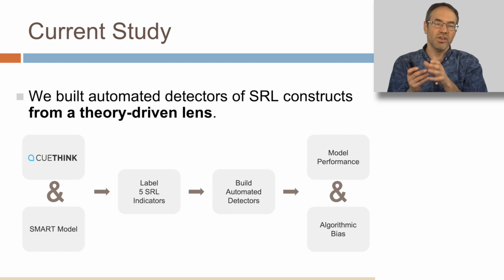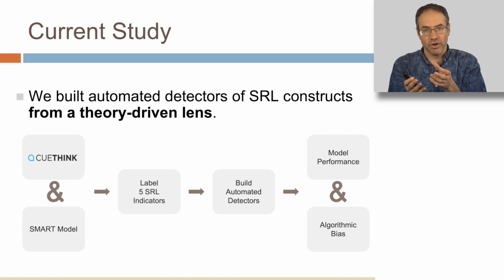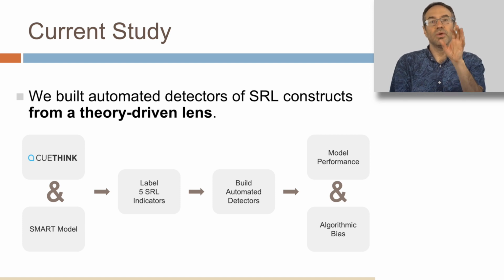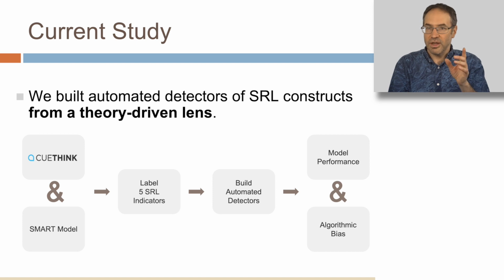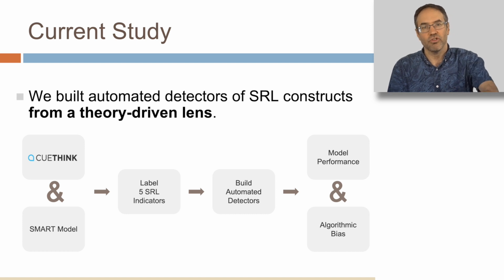We label 5 indicators of students' self-regulated learning. We build automated detectors of those indicators, and then we investigate the performance of those models and check them for algorithmic bias. And incidentally, we're going to talk a lot more about model performance, algorithmic bias, and how to validate in terms of those in future lectures.